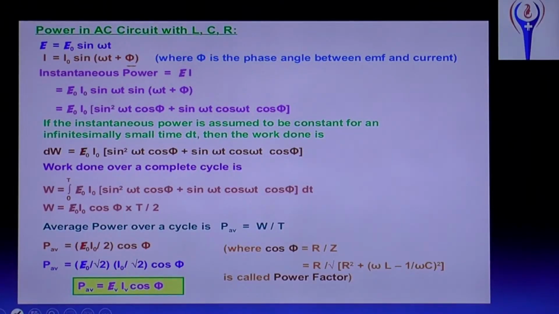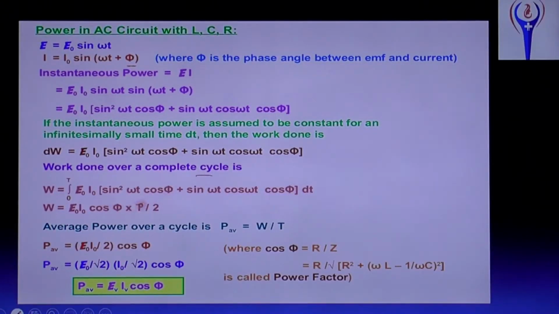And the work done over a complete cycle, that is the energy you spend, W equal to the integral from 0 to T of E naught I naught [sin square omega t cos phi plus sin omega t cos omega t sin phi] dt.